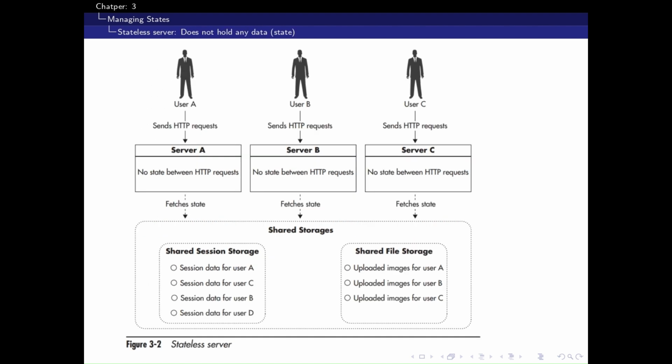Now figure 3.2 shows the stateless alternative. Here servers A, B, and C no longer store user data locally. Instead, all session data and uploaded files are kept in shared storage systems accessible to every server. Each request can go to any server, making them truly interchangeable. This setup is the foundation of scalability: identical, independent nodes that fetch shared state externally.